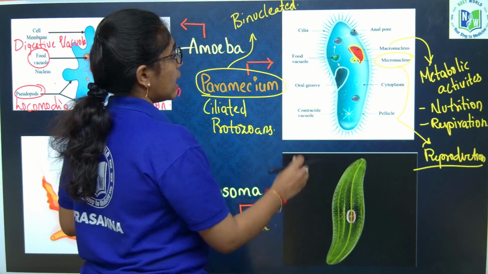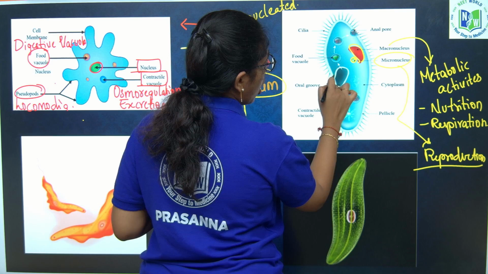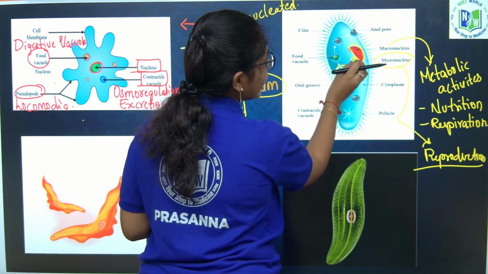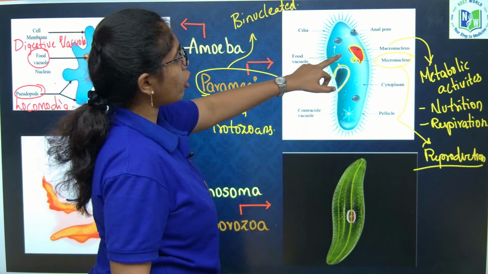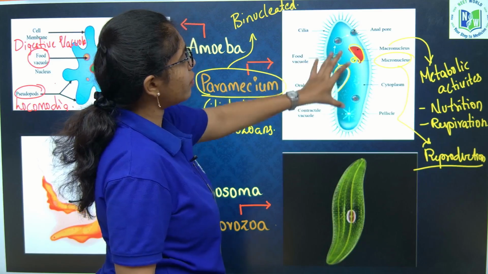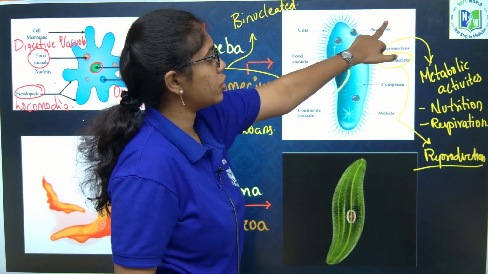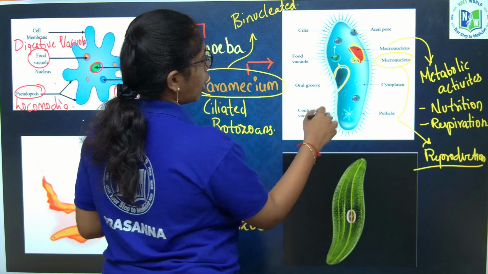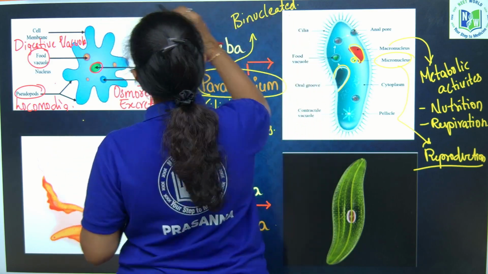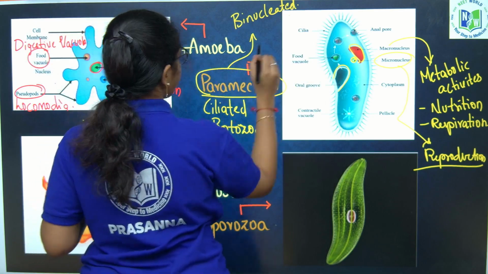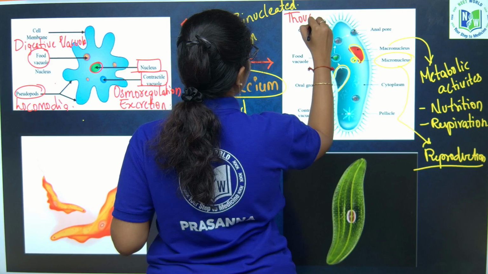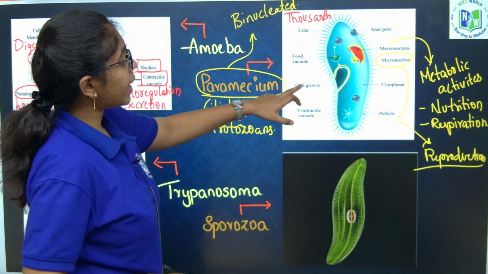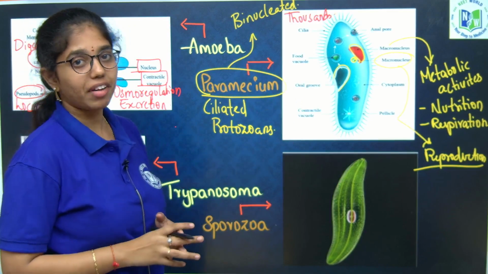Okay. Next, this Paramecium has an oral groove, also called the food mouth, through which food enters the Paramecium. It also has a food vacuole or digestive vacuole where the food is absorbed, and it is released through the anal pore. The cell membrane has thousands of cilia, which conduct locomotion. Ciliary movement is always faster than flagellar movement.